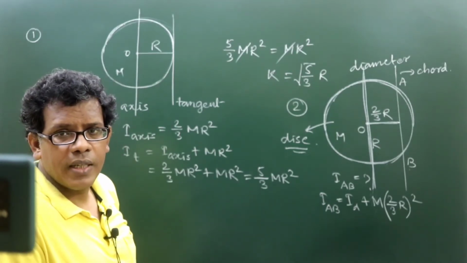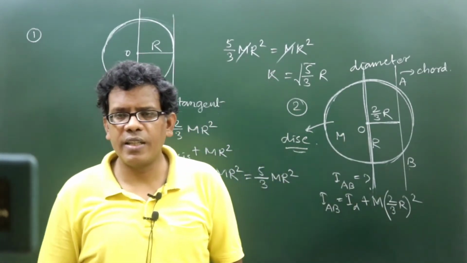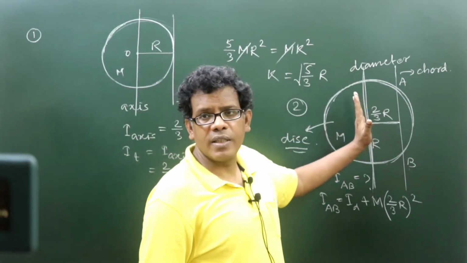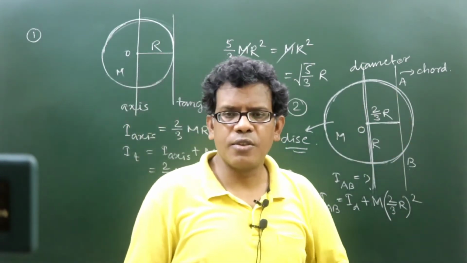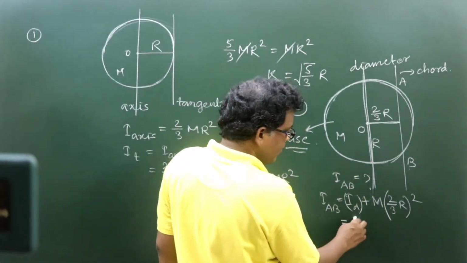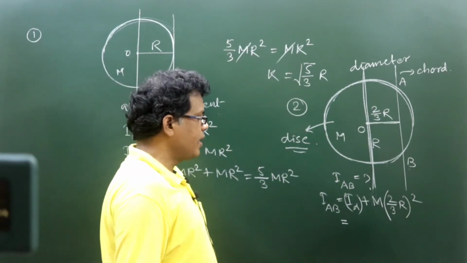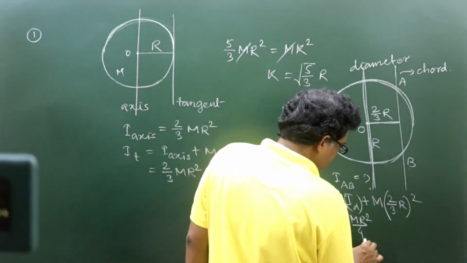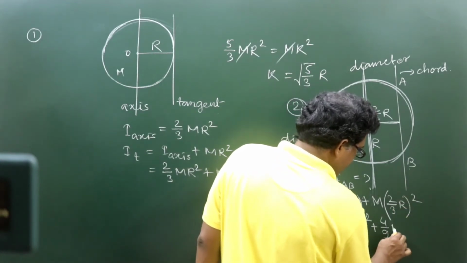So if I take a diameter as one such line which definitely passes through the center, and it is taken as a CG axis, then geometrically the diameter treated as a CG axis can be taken parallel to the actual axis of rotation which is AB. So parallel axis theorem can be applied, and here I diameter can be treated as I CG, and we know that about the diameter MI is always MR square by 4. So that plus calculating this, which will be 4 by 9 MR square.